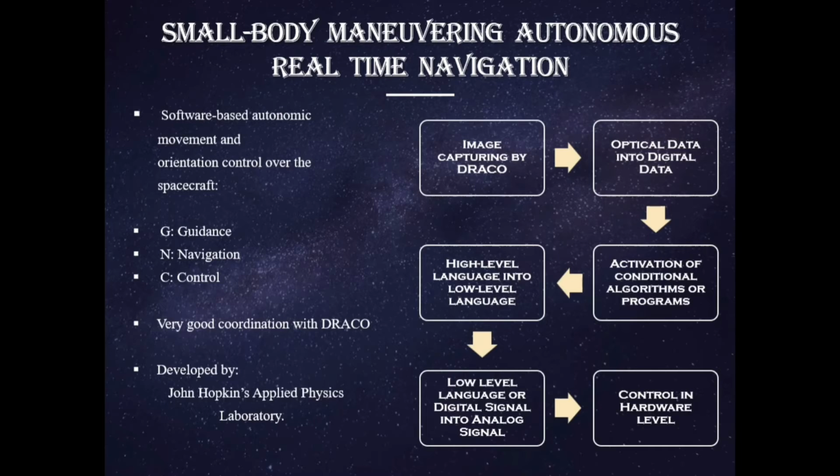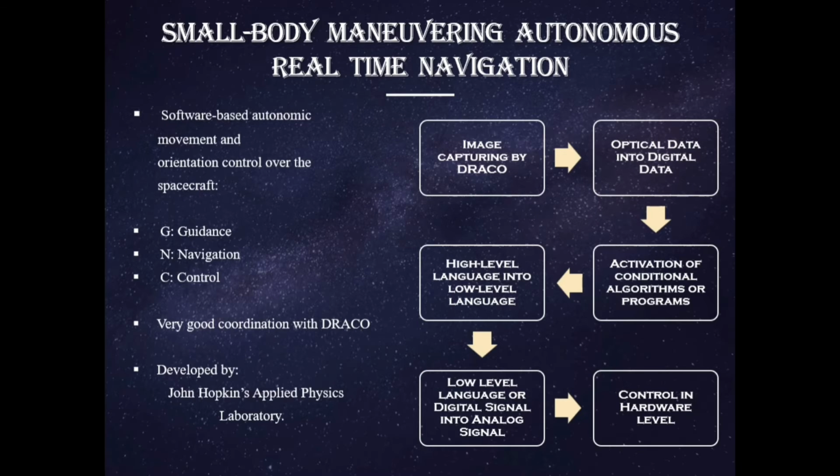Small-body Maneuvering Autonomous Real-Time Navigation, or SMART Nav. It is software-based autonomous movement and orientation control of the spacecraft. The objective of this algorithm system is GNC, which expands to guidance, navigation, control.